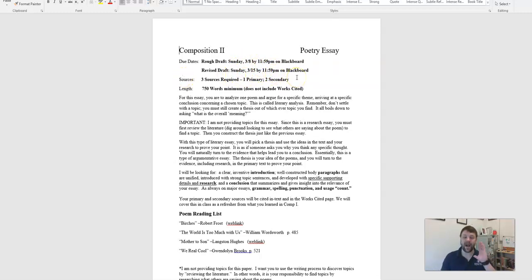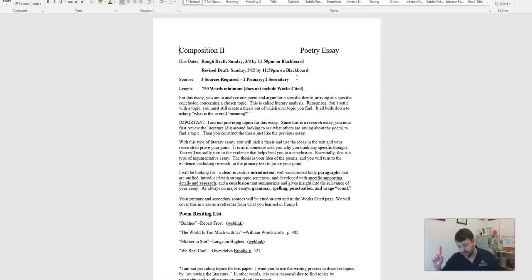Everything works the same. Now, what's changed? There are going to be 3 sources, not just one like the last paper. One of those will be the primary source, meaning the actual poem. That's the one you're going to be analyzing. The other 2 are going to be secondary sources. That means you are going to do research and look around to find other sources that support your argument in your paper, support what you're trying to say about the theme. They are also involved when dealing directly with the poem, or maybe indirectly.